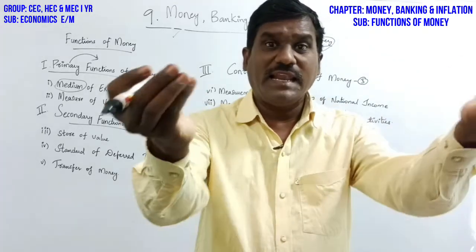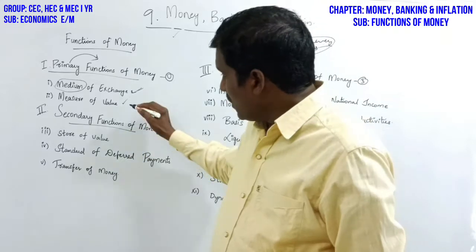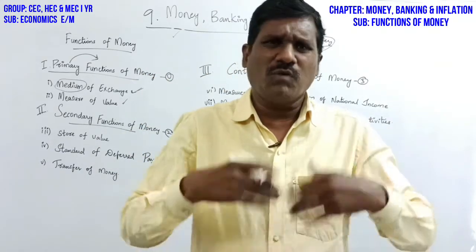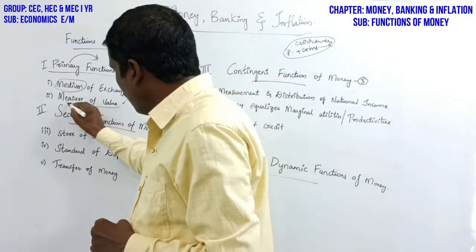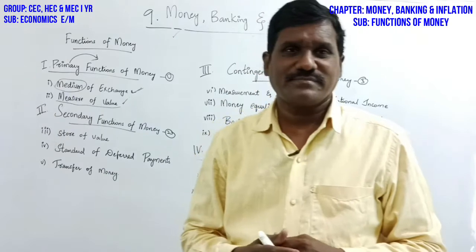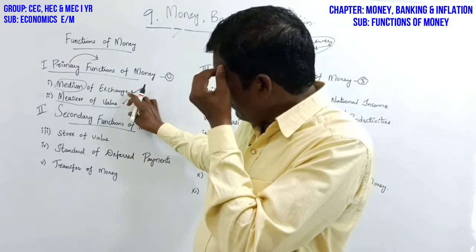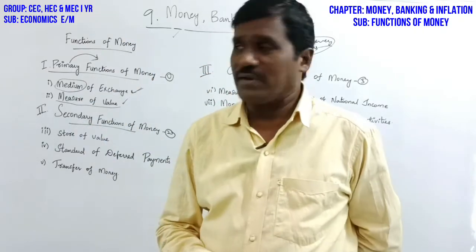If you want to buy or sell land, it is in terms of measure of value only. So whatever you want to sell and buy, it should have a measure of value. So the first two functions in the primary functions, medium of exchange and measure of value, are the primary functions of